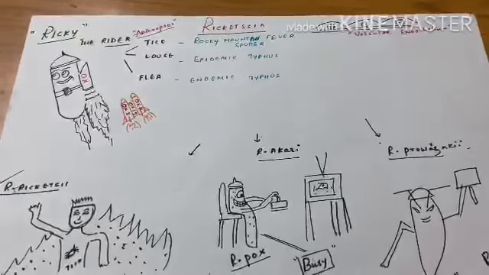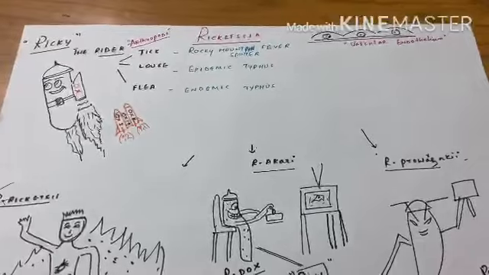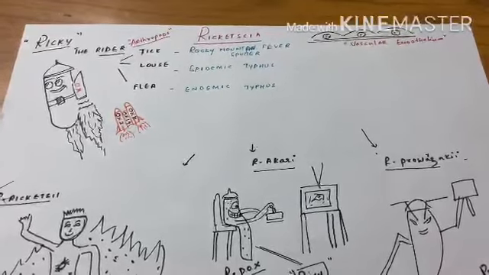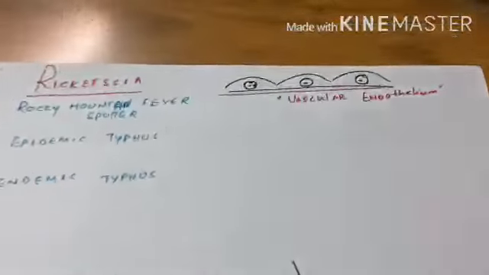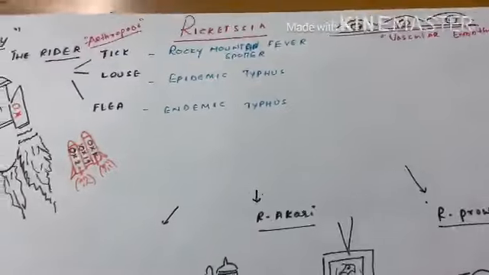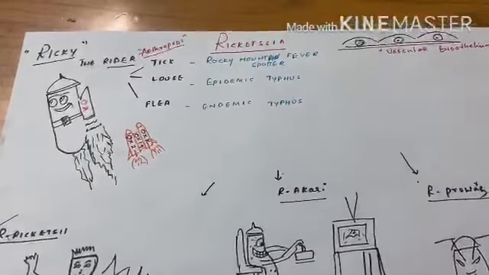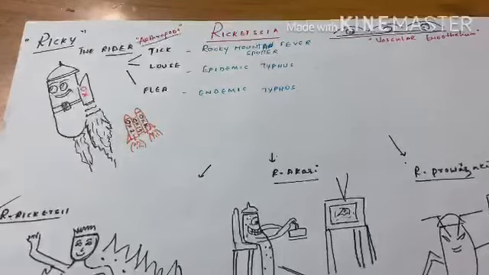First point is, where does this Rickettsia live in our body? Rickettsia is an obligate intracellular parasite, that too particularly of vascular endothelial cells.